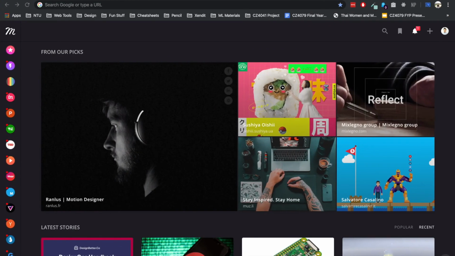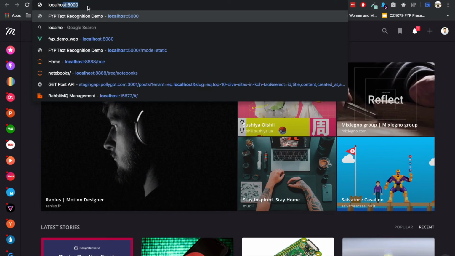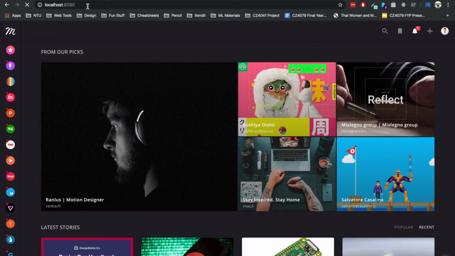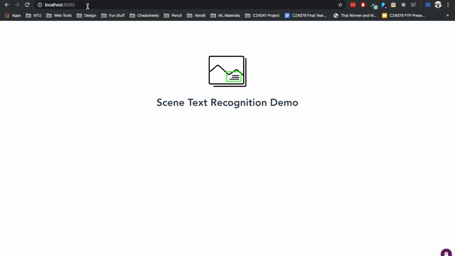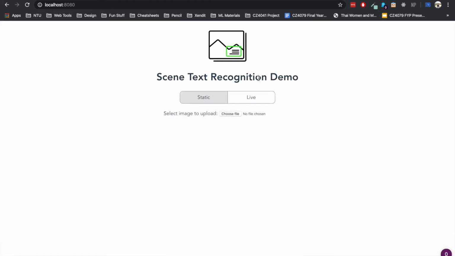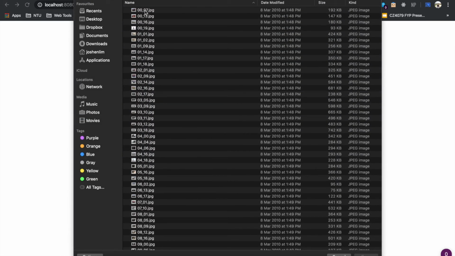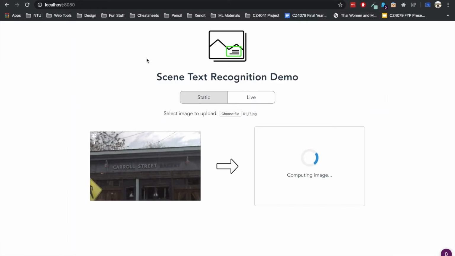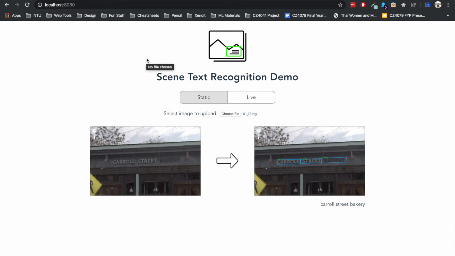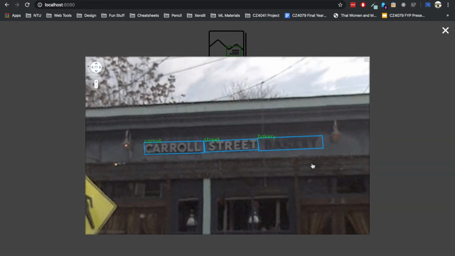So we'll now proceed on to localhost 8080. And this is the web application. So a handful of features here on the web application. We can toggle between the static images or a live camera feed, but for static images, we just have to upload an image. Give it a short time to compute and we'll be able to see the output from the server as such along with the sentence formatter at work. So users can also click on the output image to expand it and view it in greater detail.